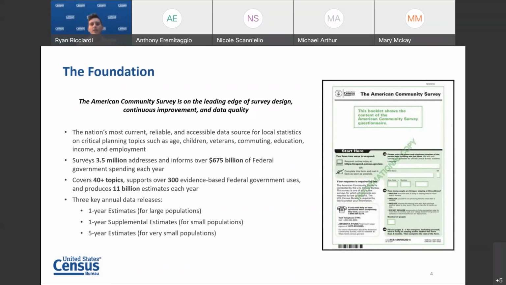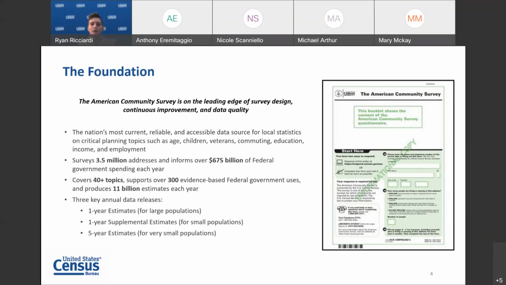Typically, these data are collected continuously throughout the year to produce annual social, economic, housing, and demographic estimates. The data collected through ACS is used to distribute more than $675 billion of federal government spending each year.